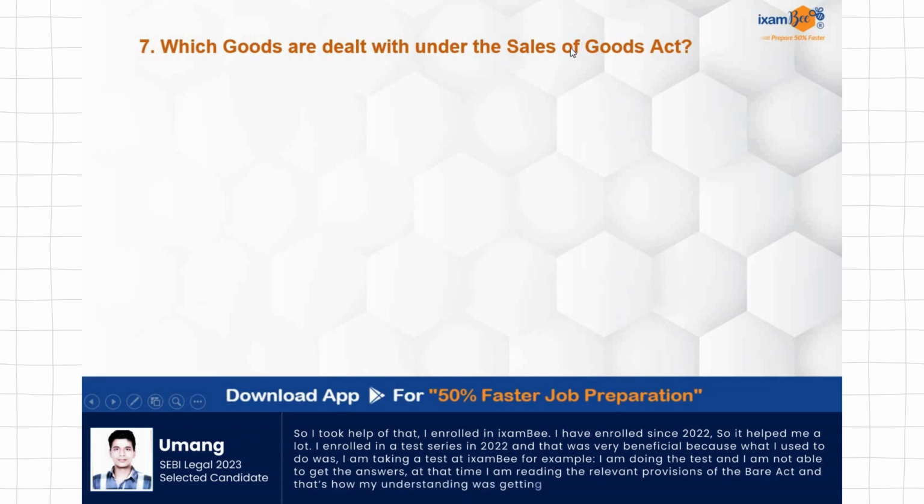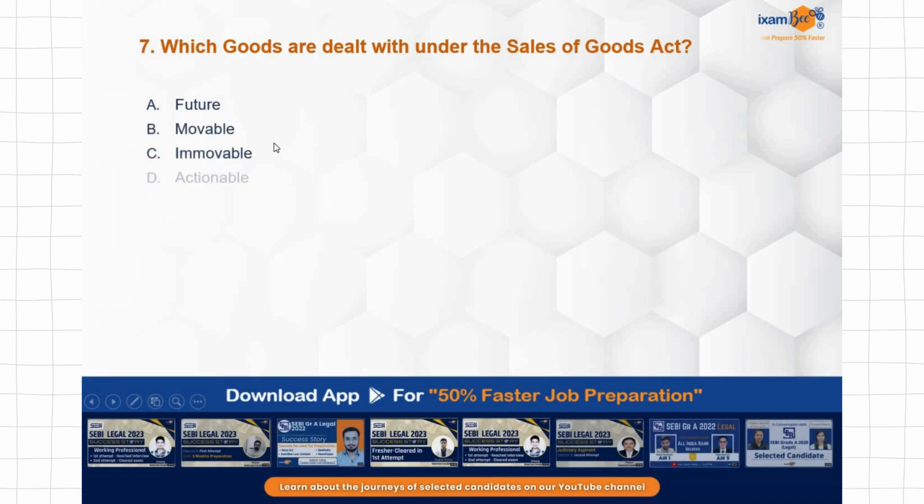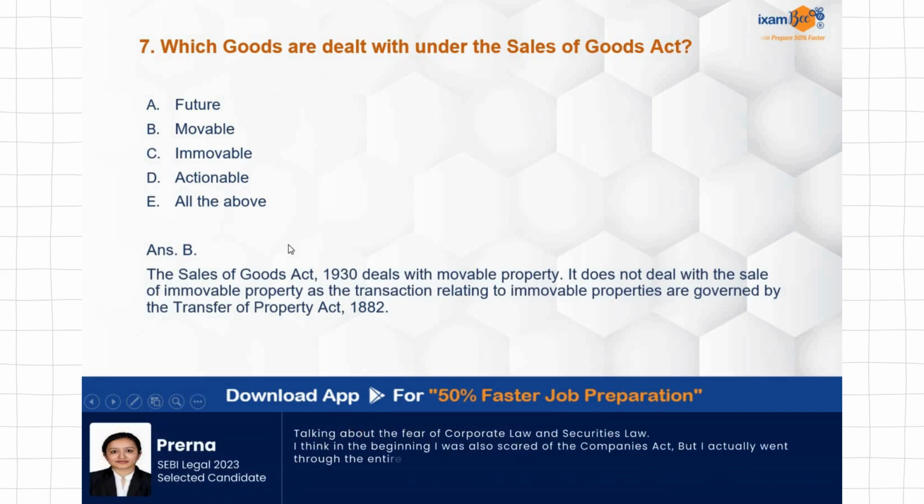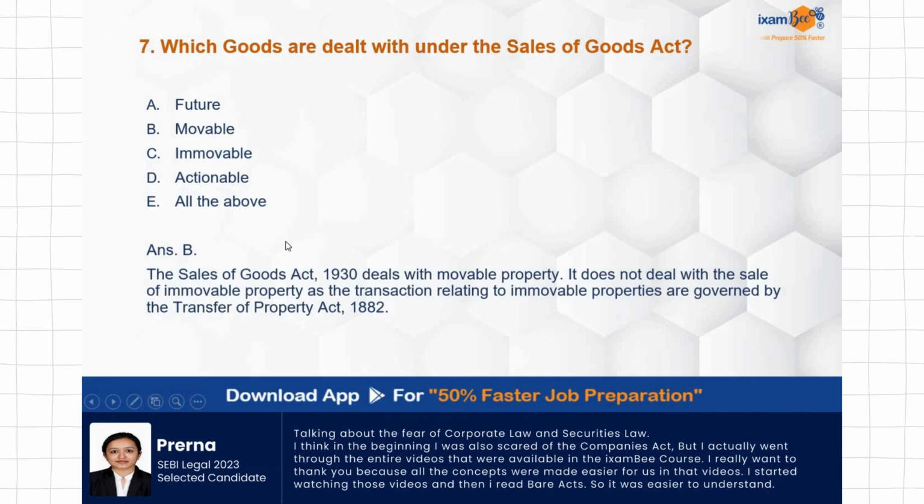Which goods are dealt with under the Sale of Goods Act? Future goods, movable goods, immovable goods, actionable goods, all of the above. Correct answer is but obvious B, movable goods. Sale of Goods Act only deals with the movable property. It has no relation with immovable property. For immovable properties, transactions relating to that are governed by the TP Act. For this TP Act also and this Act also, both the acts and their applicabilities should be very well known by everyone.